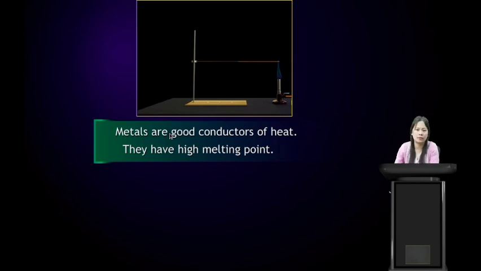When you heat metals, they heat up, they become hot. So metals are good conductors of heat and they have a high melting point. Metals should be heated to a very high temperature in order to melt them. So even when we cook using utensils on a fire, they do not melt. We are able to cook our food using aluminum utensils because they do not melt easily, but they are good conductors of heat, so they help the food get cooked.